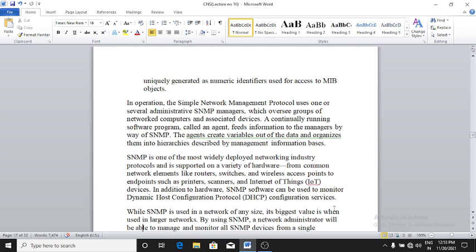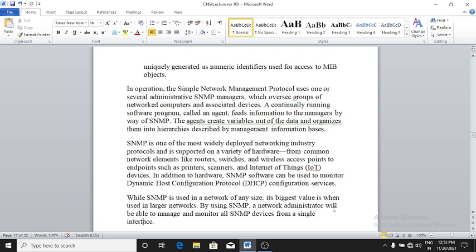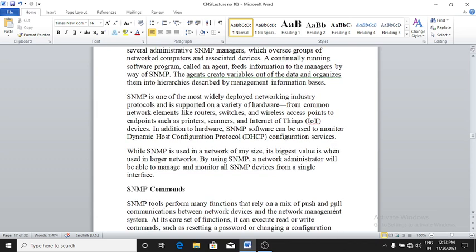In addition to hardware, SNMP software can be used to monitor Dynamic Host Configuration Protocol configuration services. While SNMP is used in networks of any size, its biggest value is in larger networks. By using SNMP, a network administrator can manage and monitor all SNMP devices from a single interface.